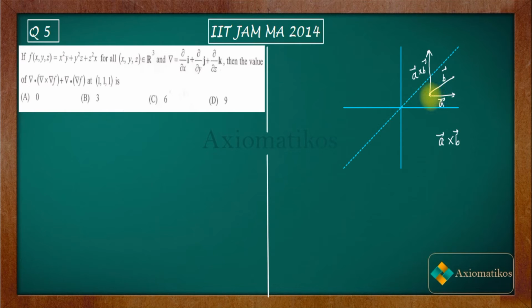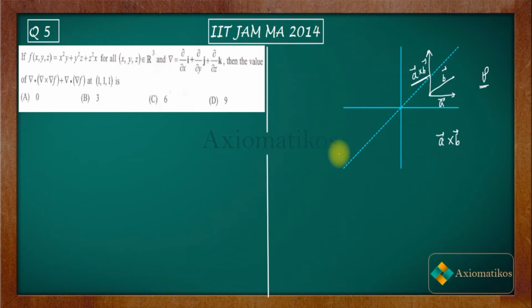So let us say that A vector and B vector are on the plane P. Now what I am telling you is that if you cross product them, then you get a vector which is perpendicular to the plane containing them. So A cross B is perpendicular to P. Okay, so now see what is given to you in the question.